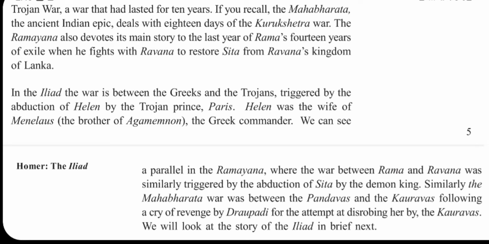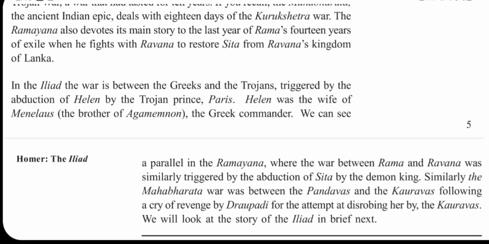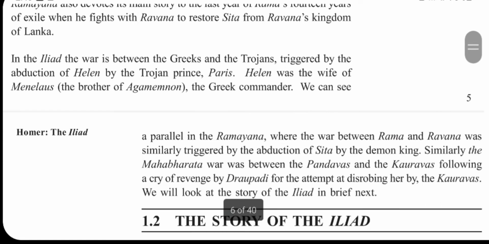To see the story in detail, the Trojan War was the result of the abduction of Helen from her husband, who is a Sparta king. The war was for 10 years, and it was after the 9th year that this story is being explained here, after the 9 years of war.